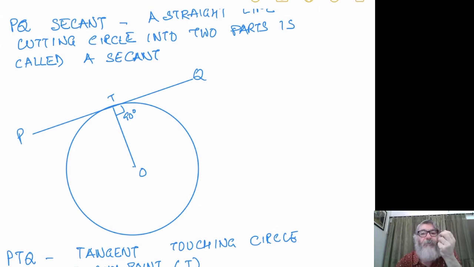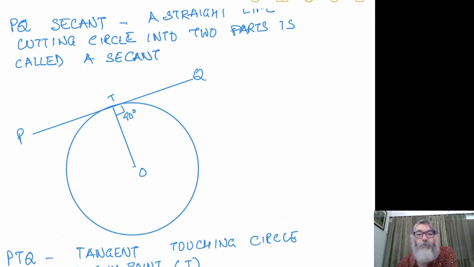It is not possible for a line to touch a point inside unless it cuts the circle. Here PQ or PTQ is a line which is touching the circle at point T. So PTQ is a tangent, and T is called the point of contact.